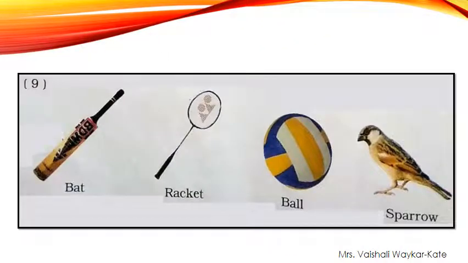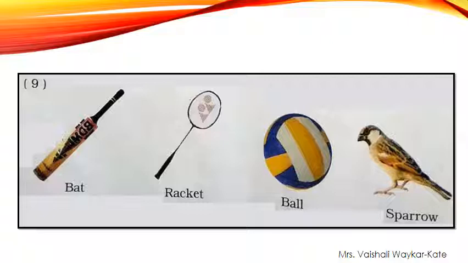Now next one, same thing. Three are non-living things and one is a living thing. A living thing can fly, can eat, can grow, can walk, and a living thing has sound also.